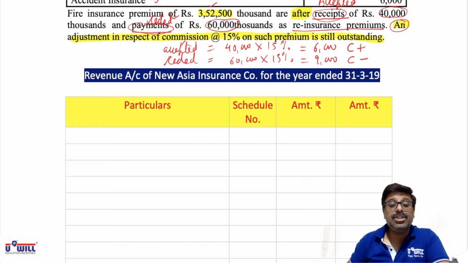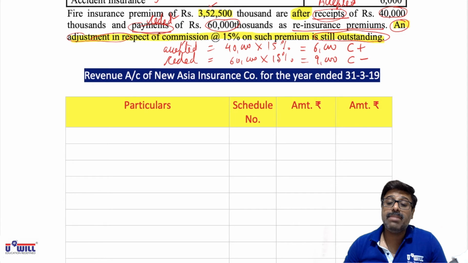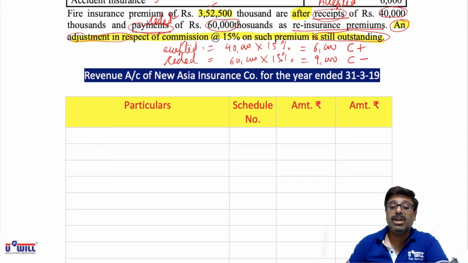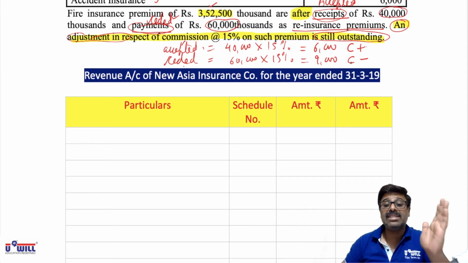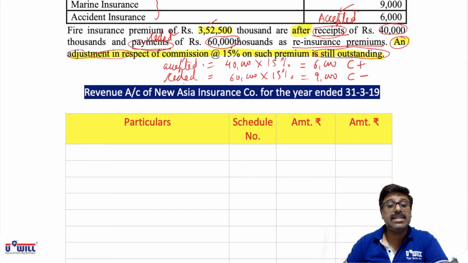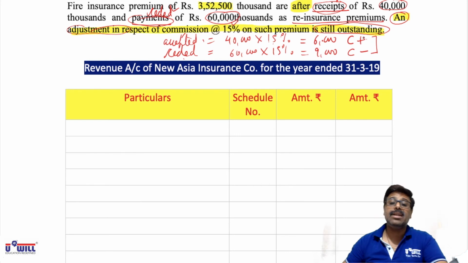Why? Because the adjustment in respect of this commission is still outstanding, which means the commission effect of ceded and accepted is not yet given. In premium, the ceded and accepted effect is given. So in commission, whatever is accepted we will add, and whatever is ceded we will subtract, as those effects in commission are still remaining to be given. 15% is the rate of commission. If premium accepted is 40,000, commission accepted will be 15% of 40,000, that is 6,000. If premium ceded is 60,000, commission ceded will be 15% of 60,000, that is 9,000. These two effects are remaining to be given, so we will give them in commission.